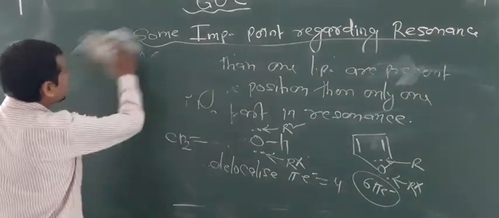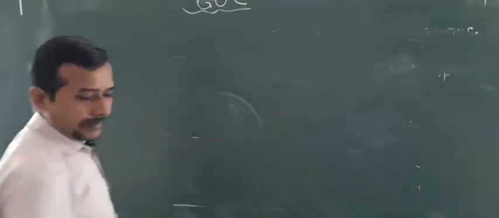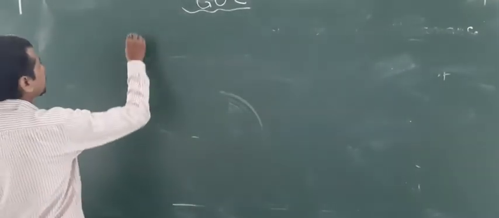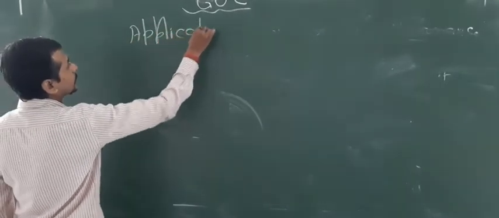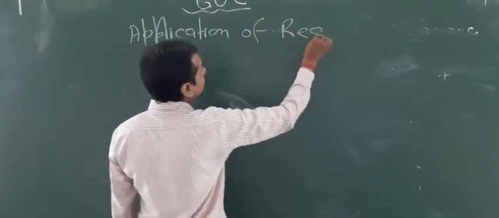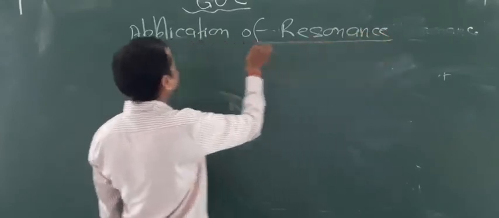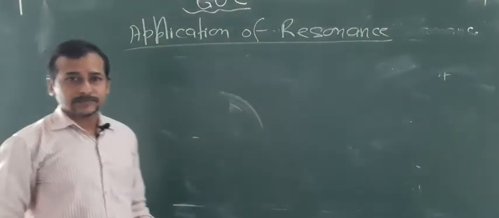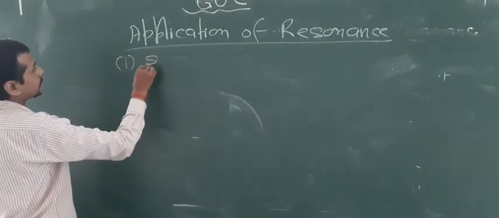So now the most important thing you have to know is the application of resonance. That means in which field we can apply resonance. This is very important from an examination point of view, and also to learn organic chemistry smoothly. So now, the first application is stability.